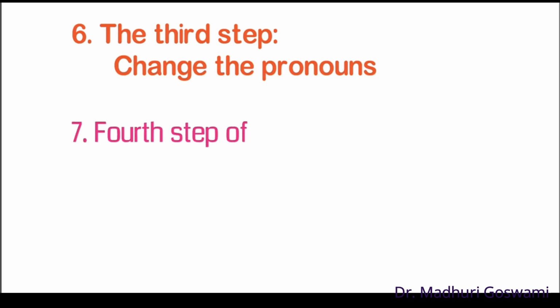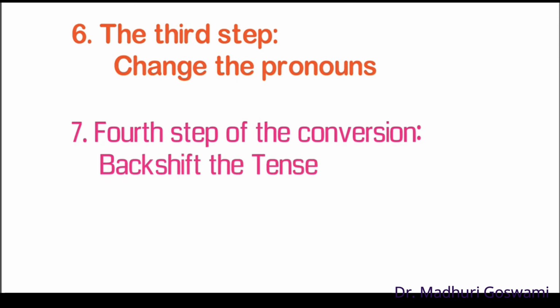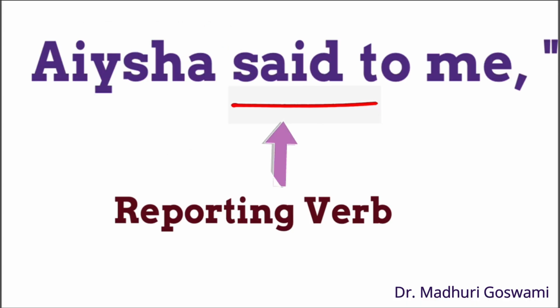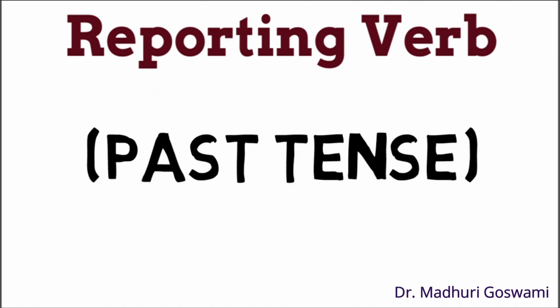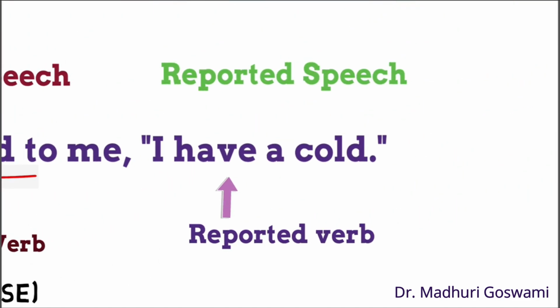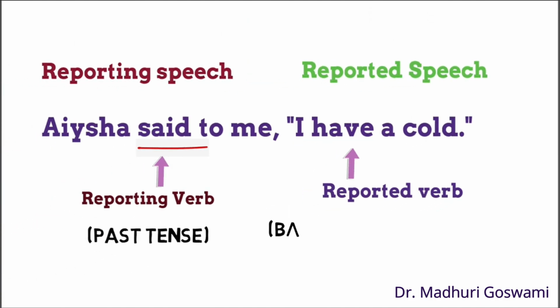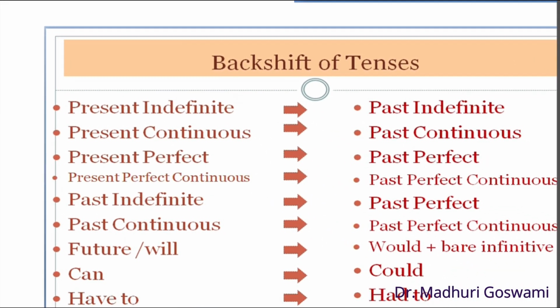Point number 7. Backshifting of tenses as per the requirement. If the reporting verb is in the past tense, the tense of the reported clause changes to its corresponding past forms. Let's connect this point to the point number 3 that's related to the reporting verb. If the reporting verb is in the past tense, it's liable to certain changes in the reported clause. The first change is backshifting of tenses. That means shifting the tense back to the past. Like the present tense would be changed into one of its past forms.